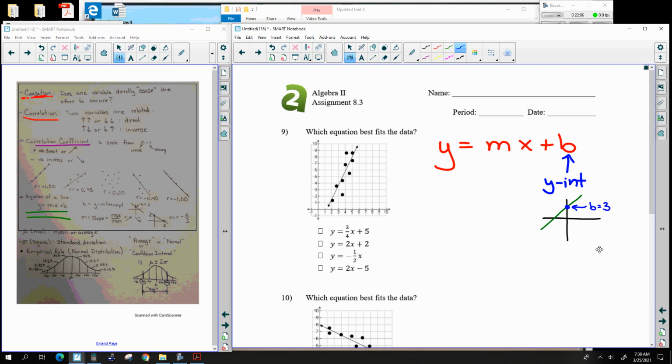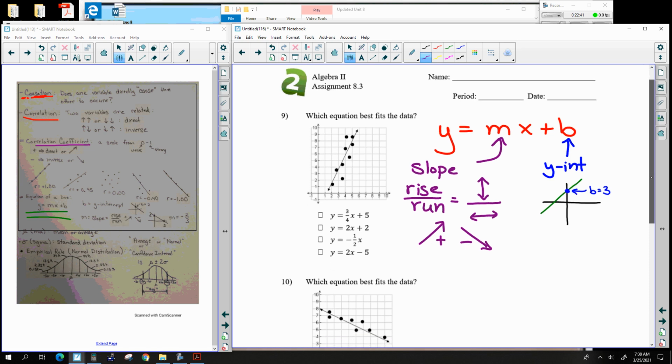And then the other really crazy important letter is the m. M is the slope. Slope is also known as rise over run. That is how much does the line go up and down between 2 points, and how much does it go side to side between the same 2 points on the line. If it goes uphill, it's positive. If it goes downhill, it's negative.